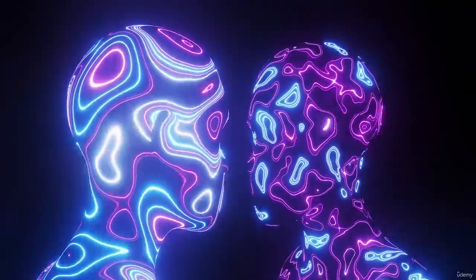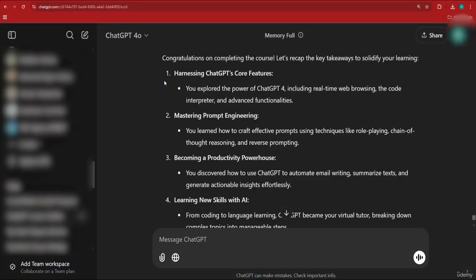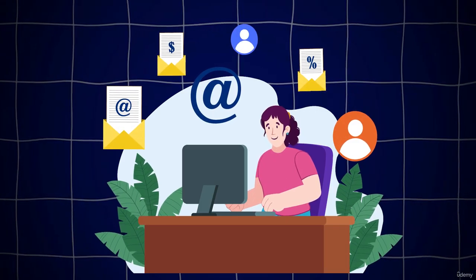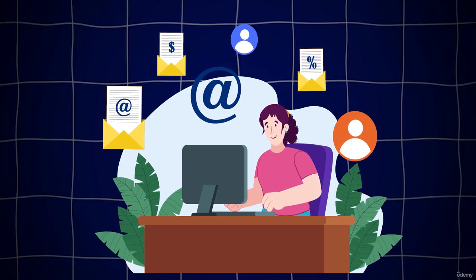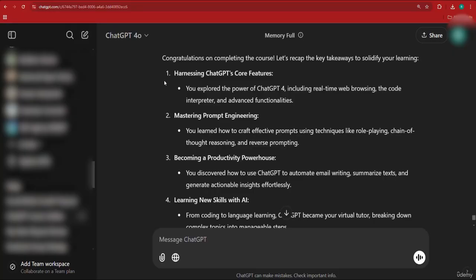You've also mastered prompt engineering. Now, you've learned how to craft effective prompts using techniques like role-playing, chain-of-thought reasoning, and reverse prompting. You've also become a productivity powerhouse. You've discovered how to use ChatGPT to automate email writing, summarize text, and generate actionable insights effortlessly.